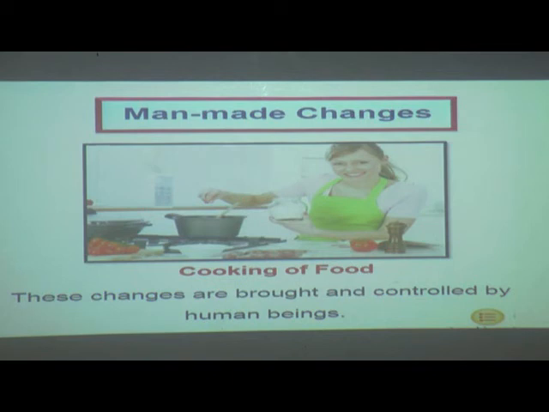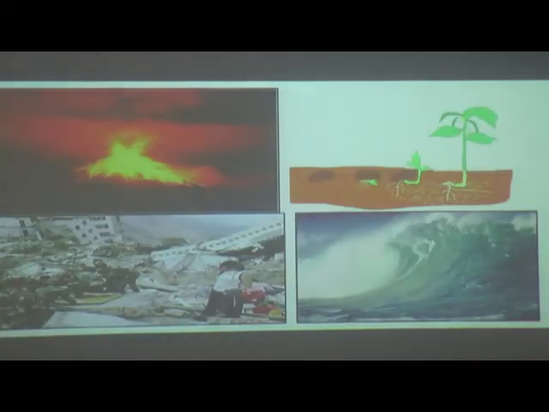So two types of changes we have studied till now. First is reversible and irreversible, and now we have studied man-made changes and natural changes. Some of the changes occurring around us are natural and beyond our control, and are called natural changes. Some changes occur due to human efforts and are called man-made changes.